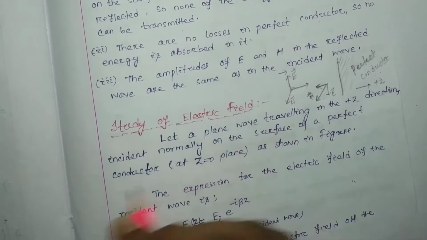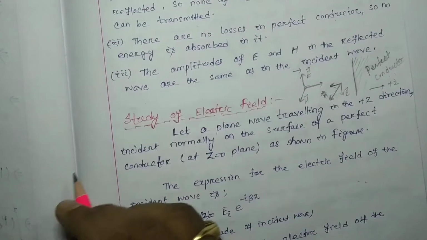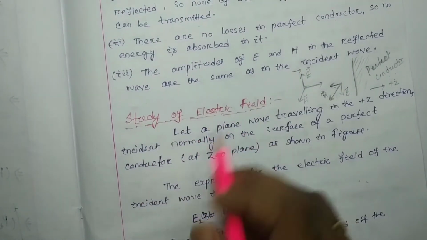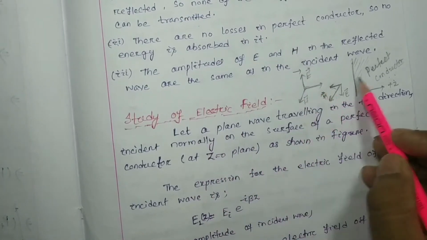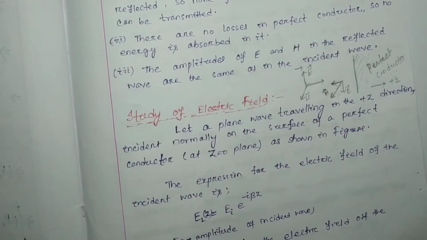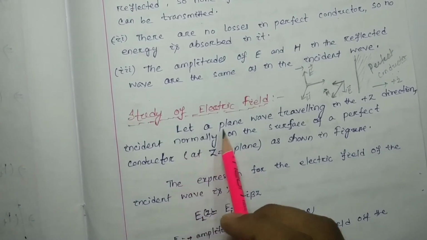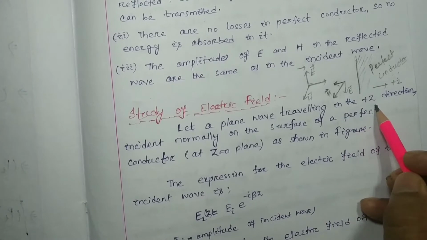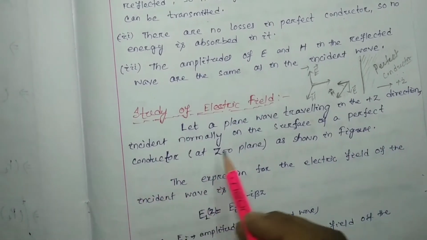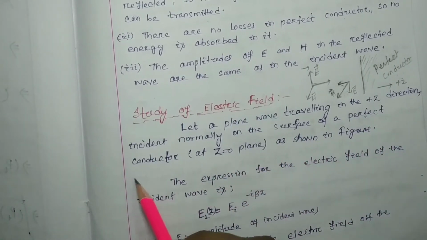So first we have to consider the behavior of the electric field when an electromagnetic wave interacts with a perfect conductor. Let a plane electromagnetic wave in the positive z direction be incident normally on the surface of the perfect conductor at z equal to 0.